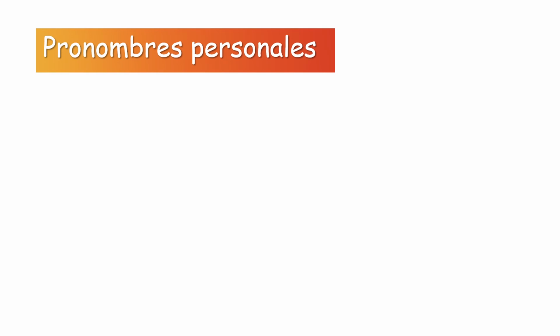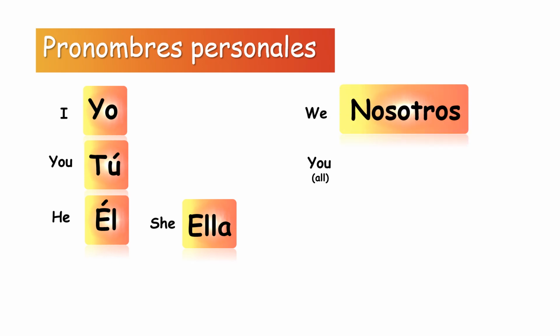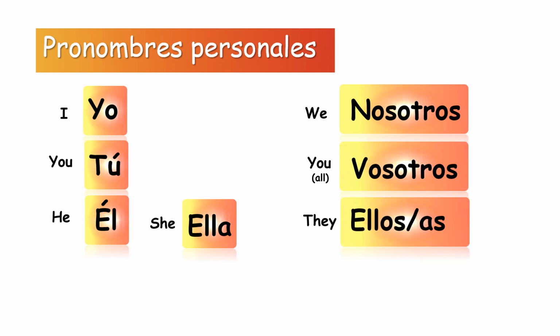So the rest of the subject pronouns are: I is yo, you as we know now is tú, he is él, she is ella, which the pronunciation is not ella, is ella. We is nosotros, you all, as we have just learned, is vosotros, and they is ellos. Some of my students every now and then ask me, what is the difference between vosotros and ellos?